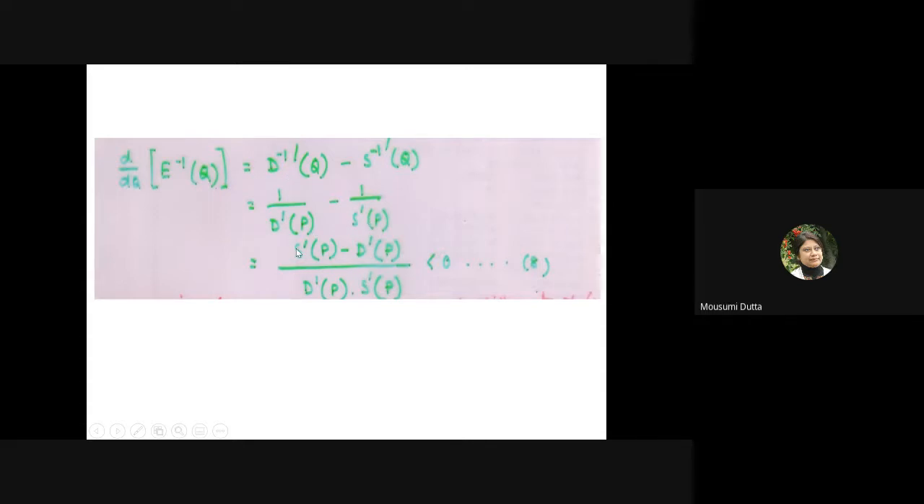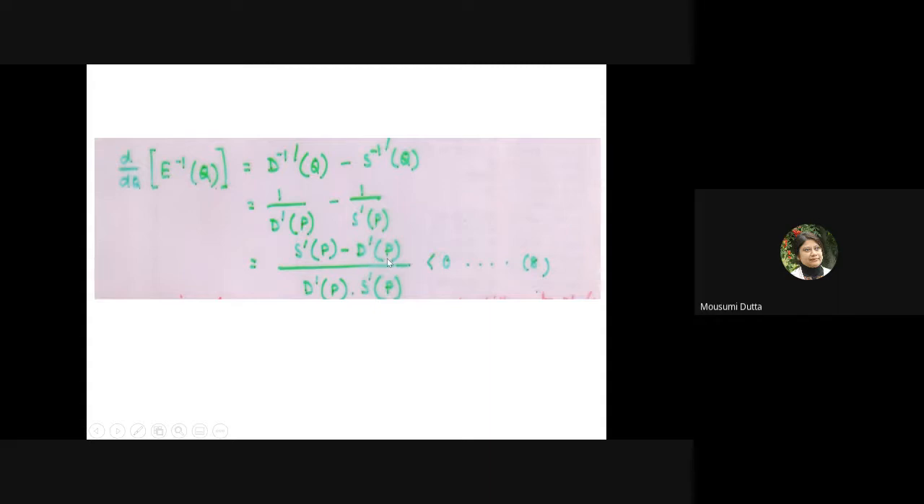So we are not using the standard mathematics, 1 by D prime Q minus 1 by S prime Q, because mathematics is our tool, there is the concept of economics underlying here. So whenever I change the inverse to the direct function, the function becomes a function of P, not a function of Q. So I have to write the expression as 1 upon D prime as a function of P, 1 by S prime as a function of P. Then I can take the LCM.